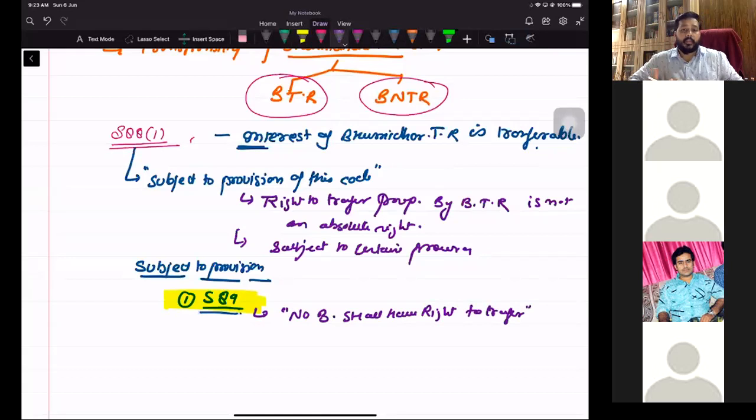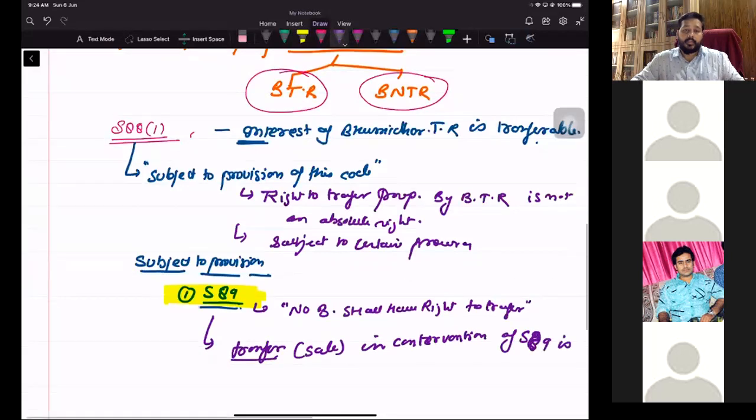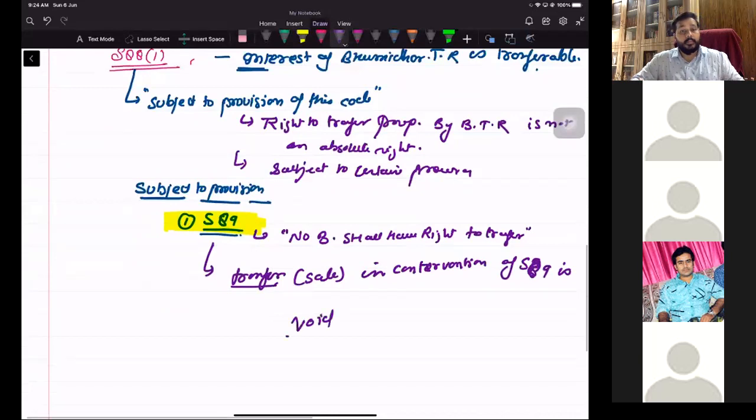No Bhumidhar shall have the right to transfer. When they say no Bhumidhar shall have the right to transfer, what does that mean? Have the right to transfer any holding or part thereof, where such transfer contravenes any of the provisions of subsection 2 and subsection 3. So that means transfer. यहाँ पे जो transfer word use किया, this is about sale. Sale in contravention of section 89 is, याद रखिएगा, void.